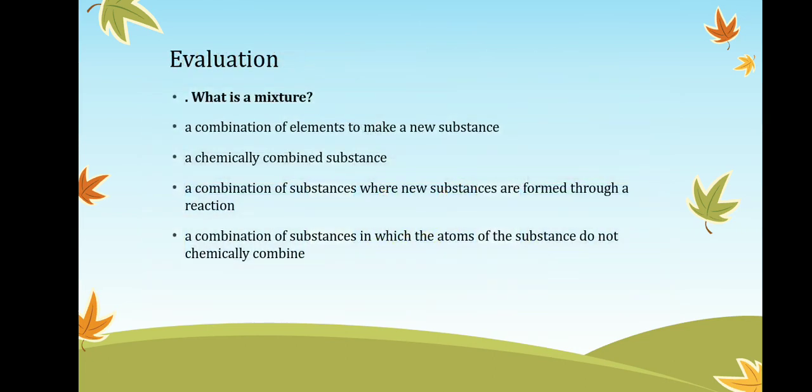Okay, this is the time of evaluation. First student, tell me, what is a mixture? I hope by that time you are clear. Is it a combination of elements to make a new substance, a chemically compounded substance, a combination of substances where new substances are formed through a reaction, or a combination of substances in which the atoms of the substances do not chemically combine? I hope your answer is A, a combination of elements to make a new substance.